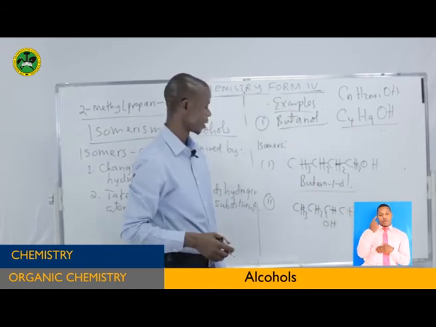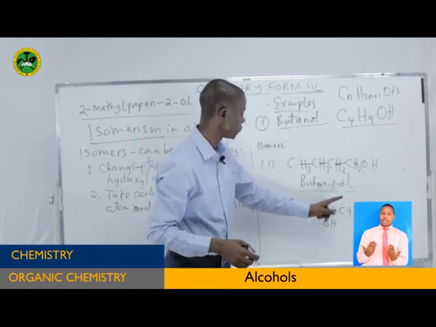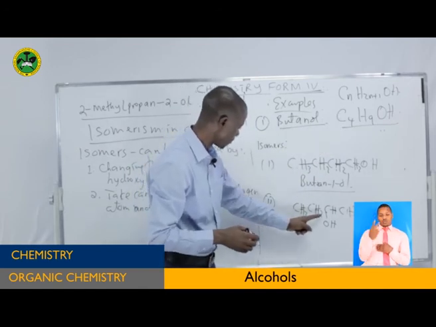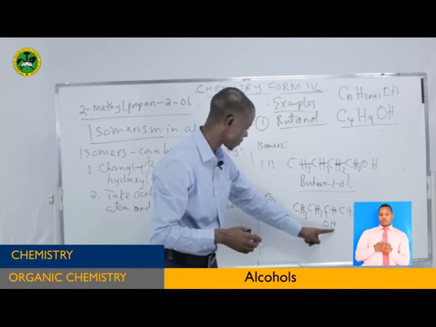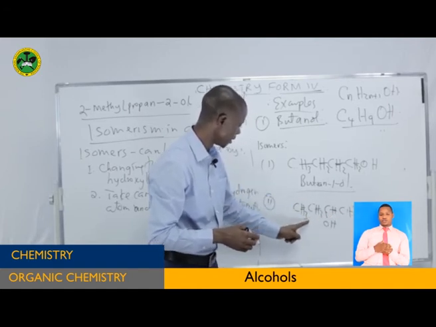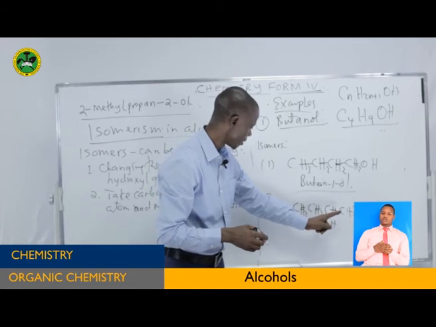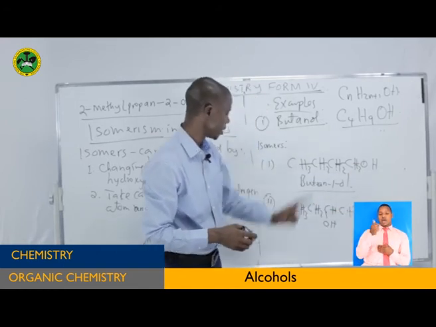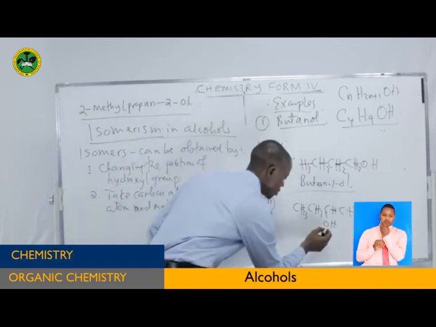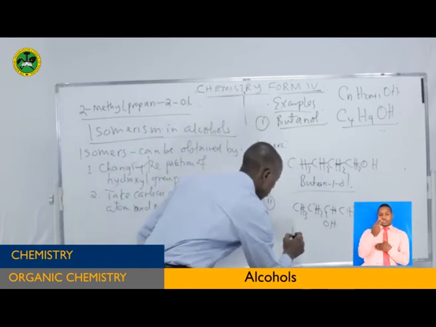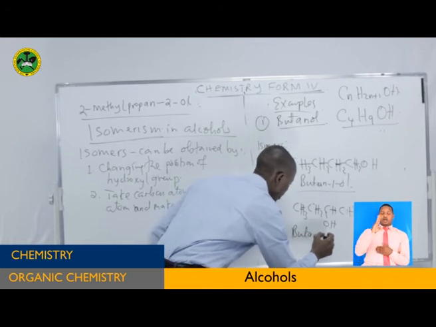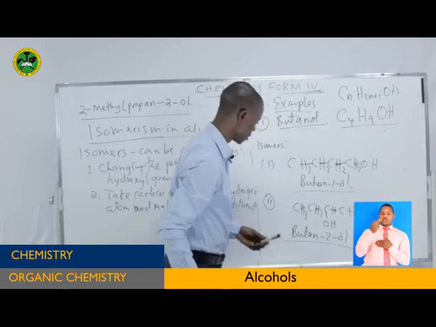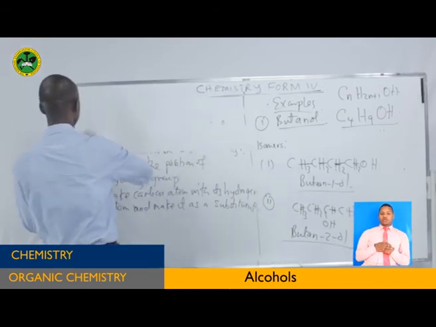How many carbon atoms are there? 1, 2, 3, 4, as they are here. Hydrogen atoms: 3, 5, sorry, 3, 5, 6, 9, and OH. It is there. To name this one, the OH is present on the second carbon. So this is butan-2-ol, because the hydroxyl group is present on the second carbon. So it is very simple.